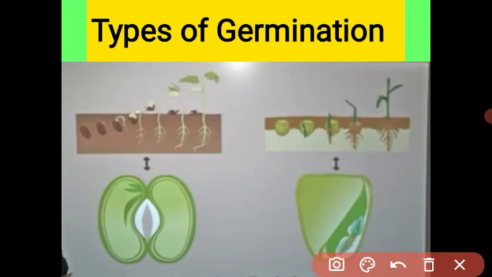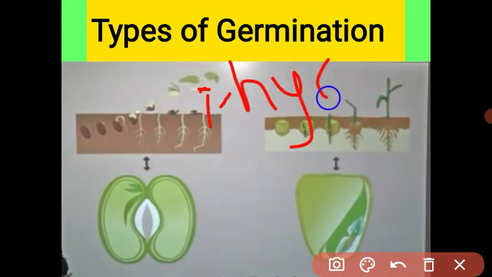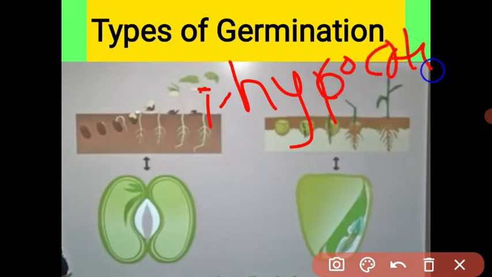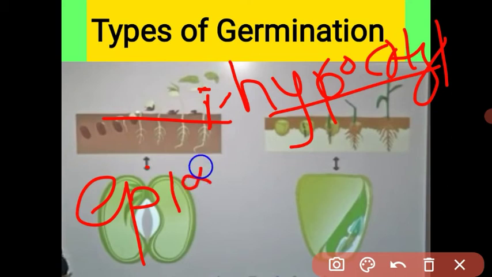Below the cotyledon, the structure is called the hypocotyl, and this hypocotyl is elongated and the cotyledon comes above the ground. This type of germination is called epigeal germination. Understood student? There are two types of germination.